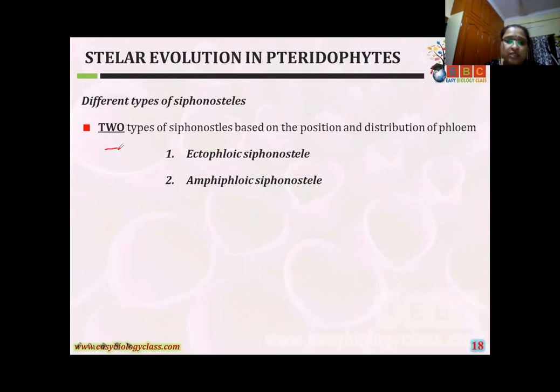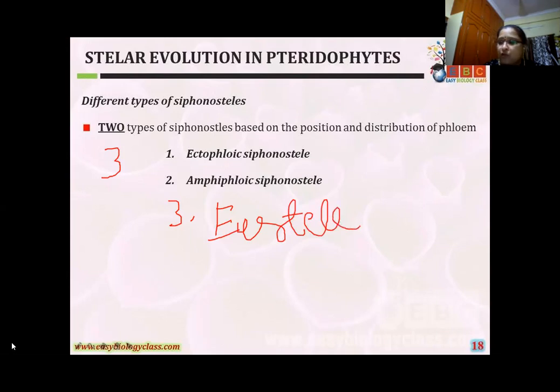Girls, here two are listed, but I'll give three, not two. The third one, girls, is eustele. Eustelic siphonostele.